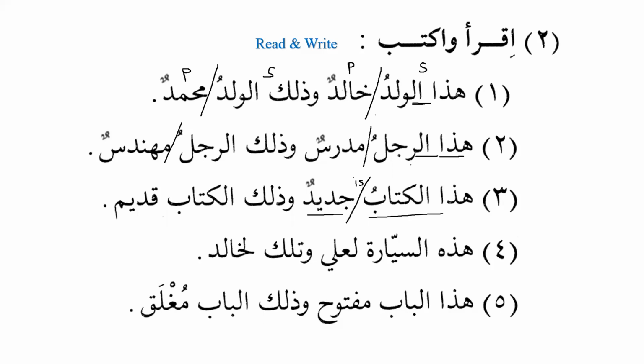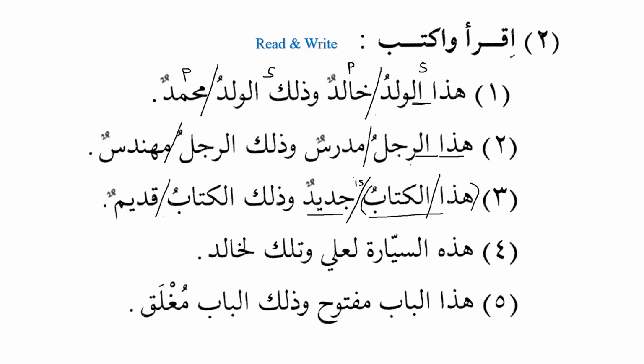This book is new. وَذَلِكَ الْكِتَابُ, and that book is قديم, old. وذلك الكتاب قديم, and that book is old. Excellent. We need to remember two things. Number one, we cannot break hada and al-kitabu into two pieces. It's not possible. They always come together. Please remember that isharatun wa musharun ilayhi, the demonstrative pronoun and the noun, they always come together. You cannot break them into two parts. It's not possible to say hada al-kitabu jadidun. That will be wrong. They are always together.